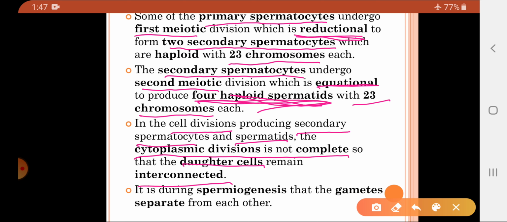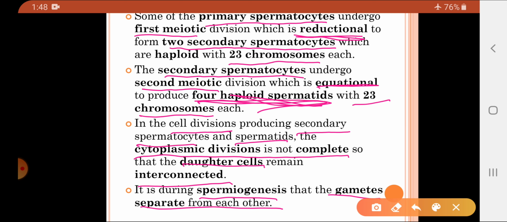It means that the karyokinesis, or the nuclear division, is not immediately followed by the cytoplasmic division. It is during spermiogenesis that the gametes separate from each other.